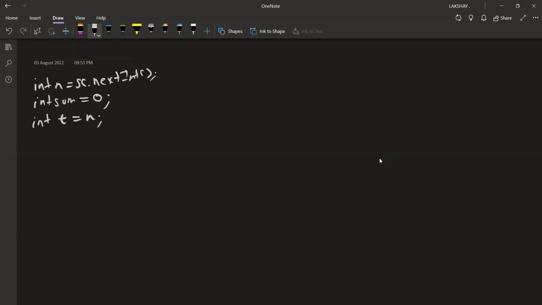Now in this question, a while loop could be used, but let's do it using a for loop. So I will write a statement: for int t equals n. You saw that earlier I was declaring int t outside of the for scope; that was when I was trying to use a while loop.